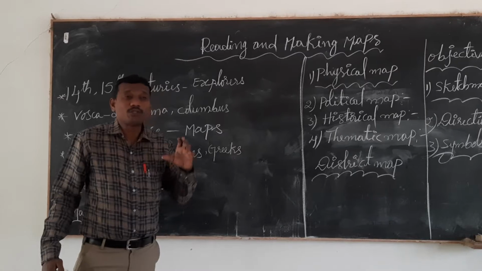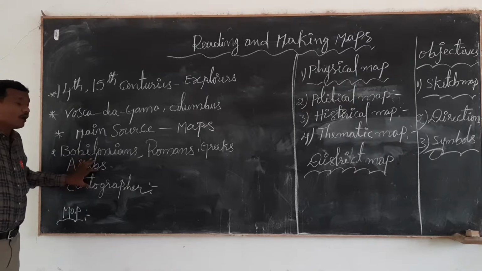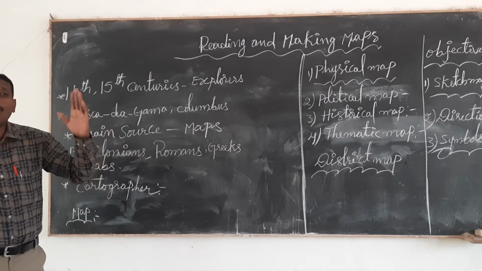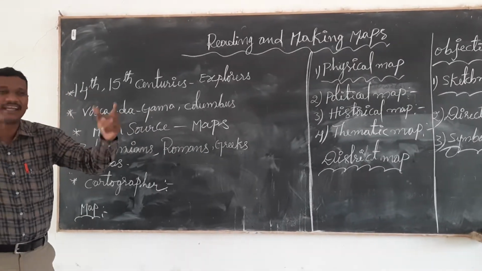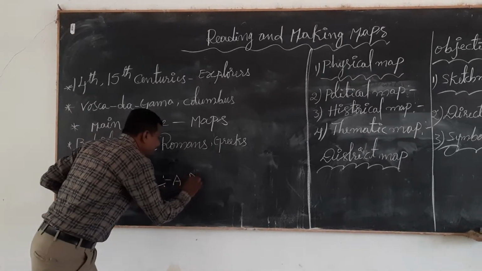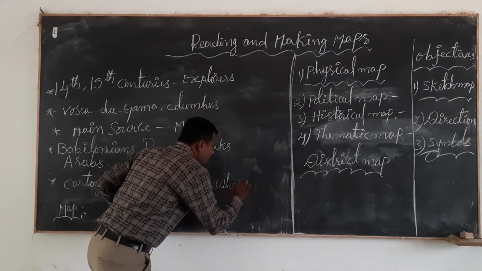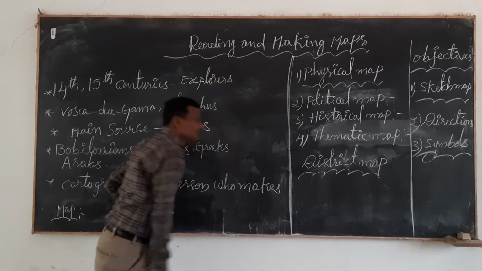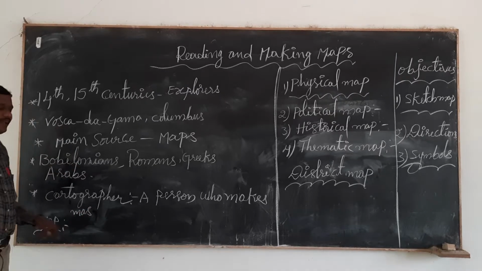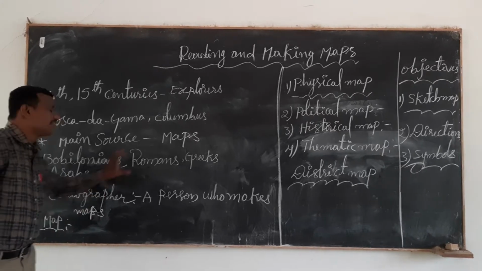Making maps. How do people make maps? Who are the people who make maps? A person who makes maps is a profession. It is called a cartographer. Cartographer means a person who makes maps. A person who makes maps is called a cartographer.